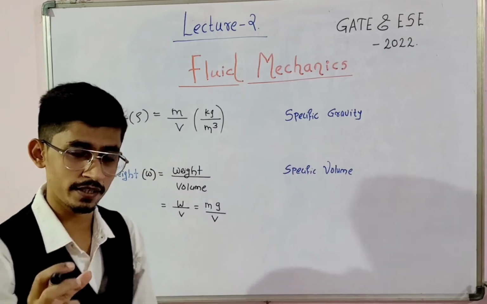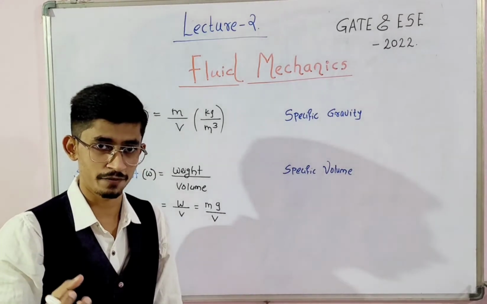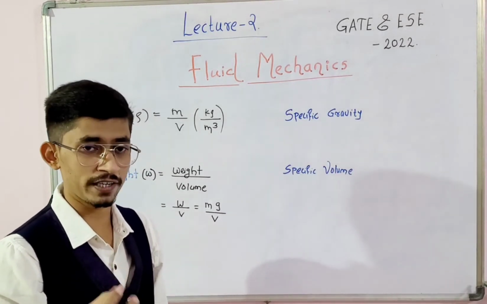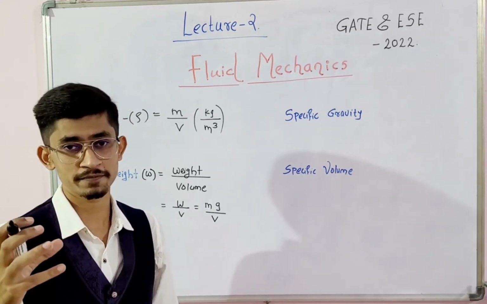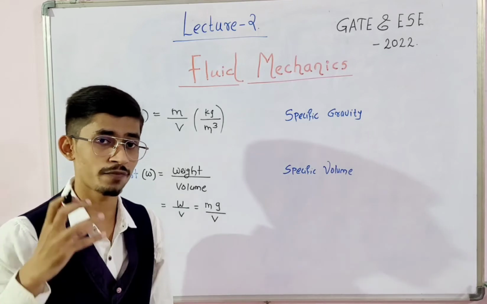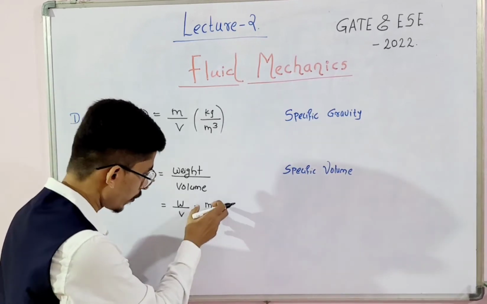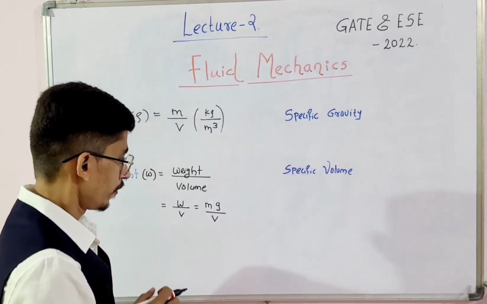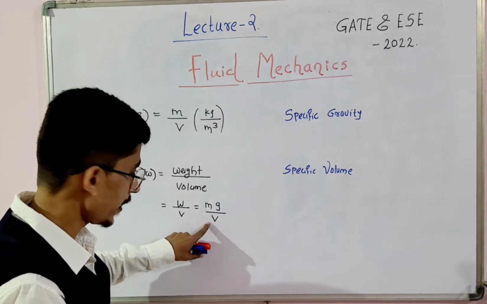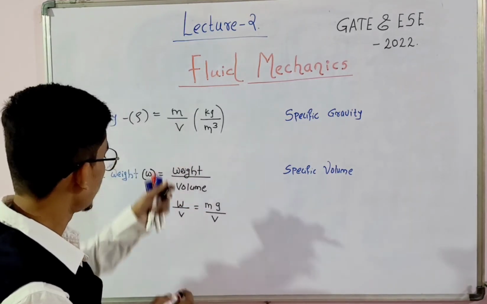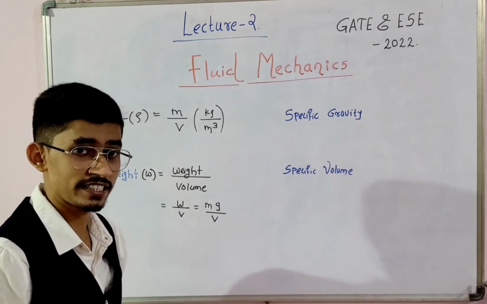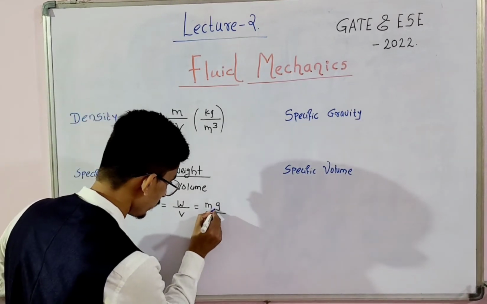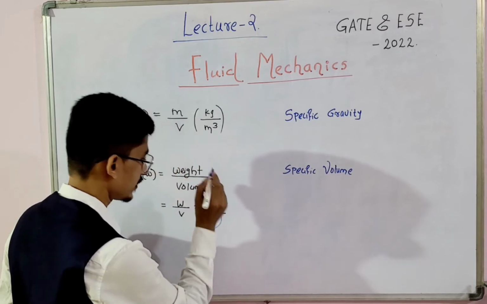Weight of a particular object or fluid is mg, in terms of Newton. So this is weight per unit volume. We know that mass by volume is nothing but density, so we can definitely replace the mass by volume term with density.